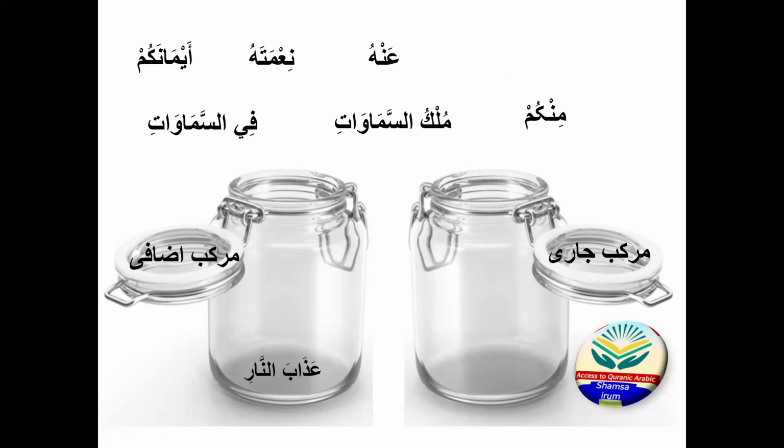I hope you give this answer that it will go in murakab jari. Okay, because ala is the harfu jar, and that's why, because of the harfu jar, an-nari is majroor. Next one is anhu. So you have to check where it should go. Anhu. So it will go to murakab jari jar. An is the harfu jar and hu dhamir is majroor because it is followed by a harfu jar.